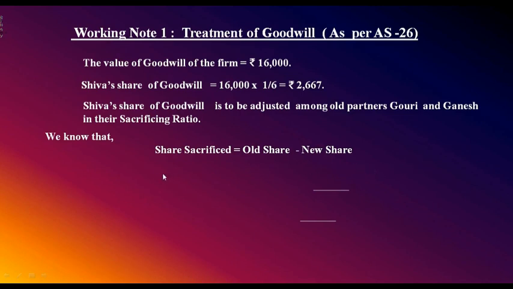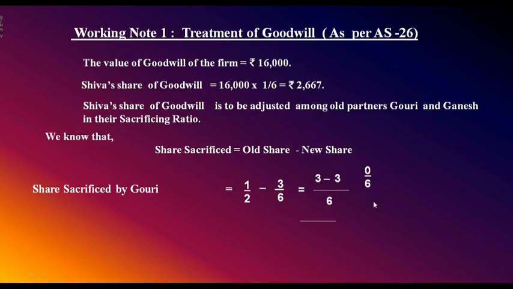You know that. So now share sacrificed by Gauri, how much she has sacrificed? Her old share 1 by 2, her new share 3 by 6. Again it is 1 by 2 only. 2 and 6 common factor 6. So how much it comes to? 0 by 6 means Gauri has not sacrificed anything in favor of Shiva.